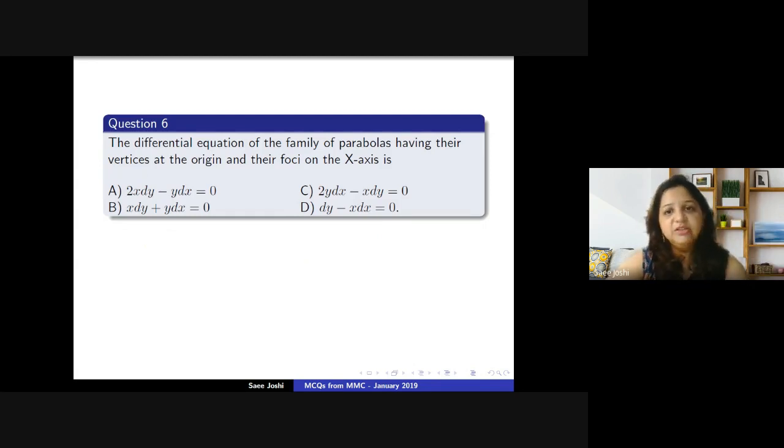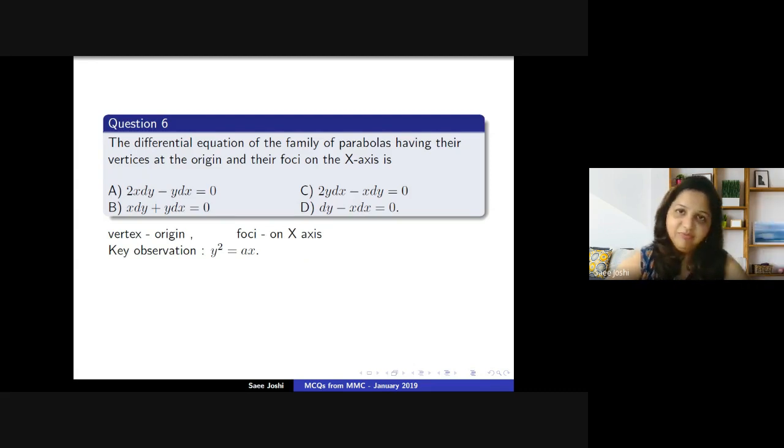So what are the key things about this family of parabolas given to us? It is given that the vertex of this family of parabolas is the origin, and the focus of each of these parabolas in the family is on the x-axis, right? So what is the general format of this family of parabolas? What is our key observation? Our key observation is that the family of parabolas is of the form y squared equal to some a times x, right? So now we have got our expression for the family of parabolas.